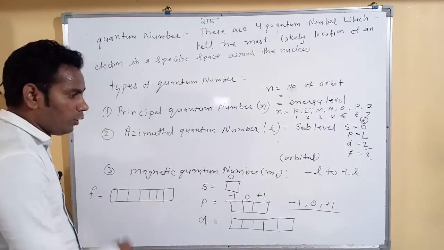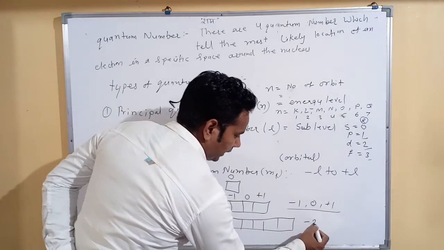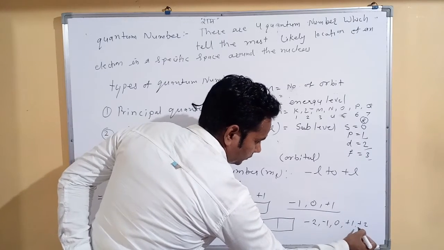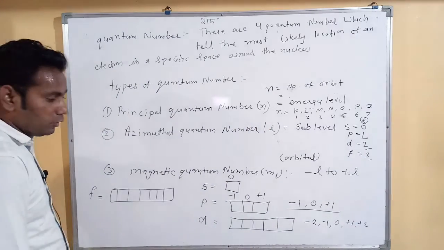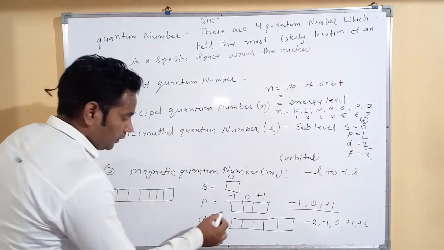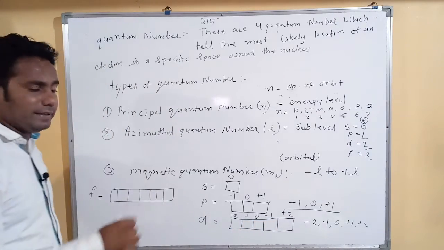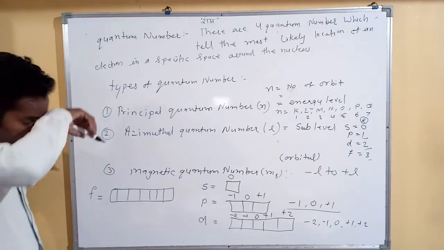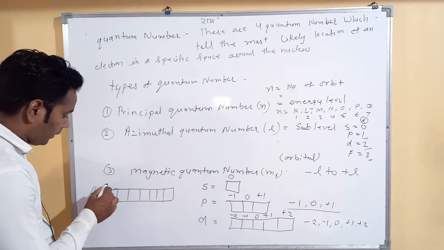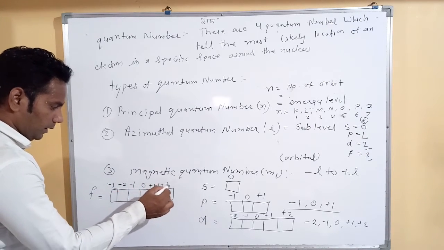Then next, for D orbitals, we know the L value for D orbital is 2. So the numbers are minus 2, minus 1, 0, plus 1, plus 2. That's all. So we have 5 values, because in the D block we have 5 orbitals. Like that for F orbitals, we know the L value for F orbital is 3. So minus 3, minus 2, minus 1, 0, plus 1, plus 2, plus 3.